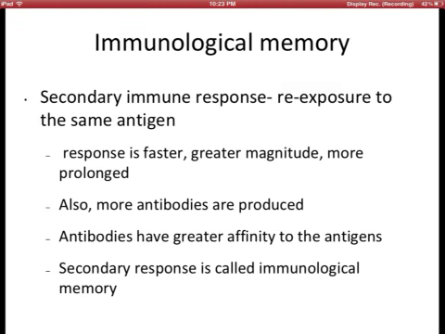Okay? Mas mahaba. Hindi katulad nung una, atake lang and then after a while, pwedeng masira, pwedeng manghina. Also, more antibodies are produced. Antibodies have greater affinity to the antigens now. Bakit greater affinity niya? Kasi nakapagbago na sila from clonal selection. They already know who these infections are. Secondary response is called immunological memory.